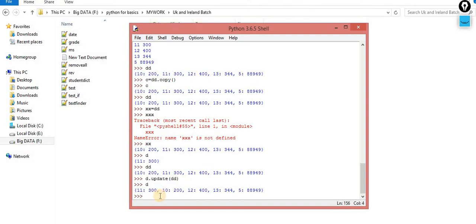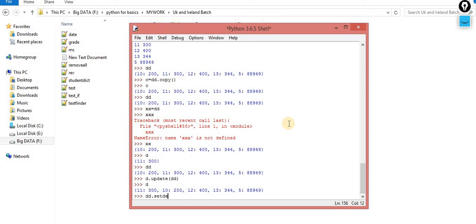So I think these are the methods which are associated with your dictionary. Let me check if any are left. The get method from key, you can check it out. The rest of the methods we have almost all discussed. Set default, update. Let me explain set default. Now understand this method, set default. What is the meaning of set default? It means that I want to set this value as the default value.